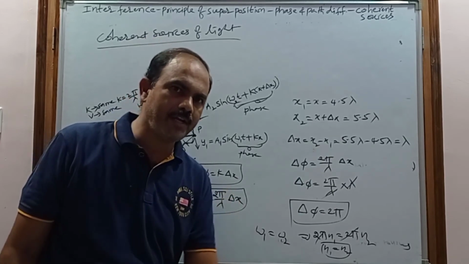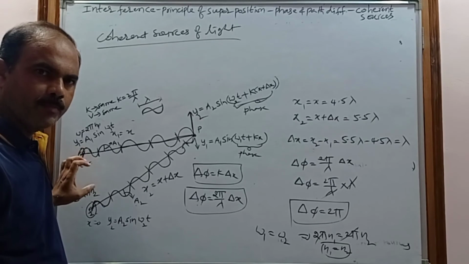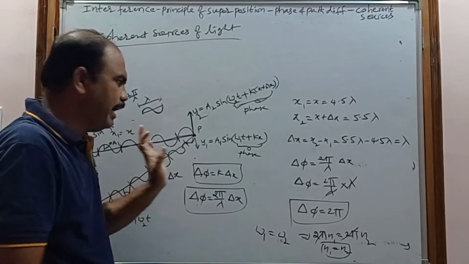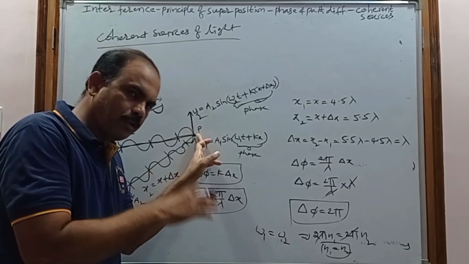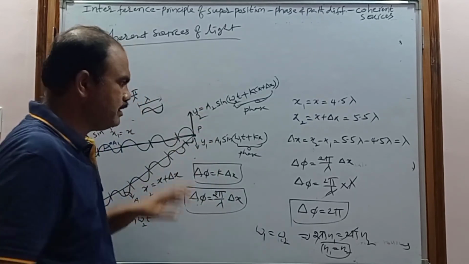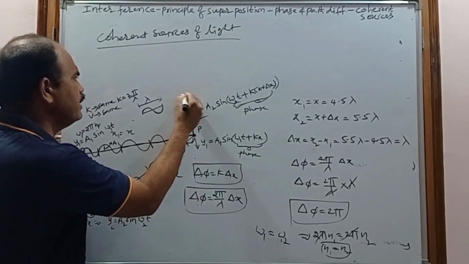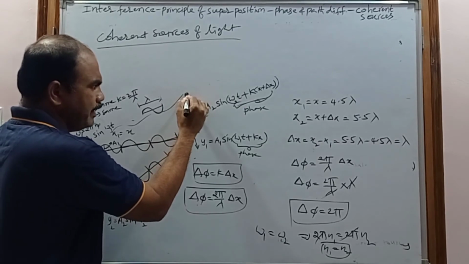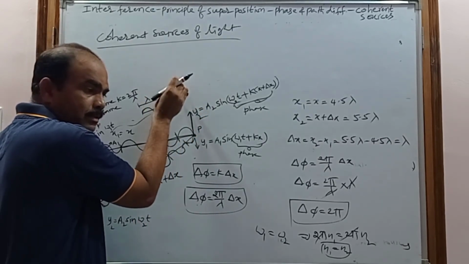And the second condition is, when that source of light produces waves and those waves travel through the medium and reach a point, the two waves always maintain a constant phase difference at that point. And when these two waves reach some other point, for example here, again at this point they also maintain the same phase difference, not the 2 pi.